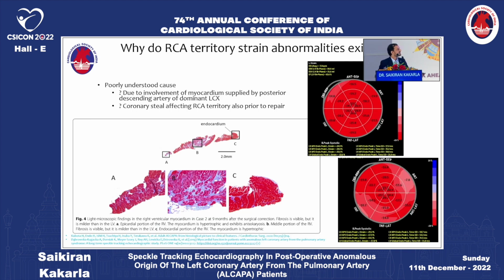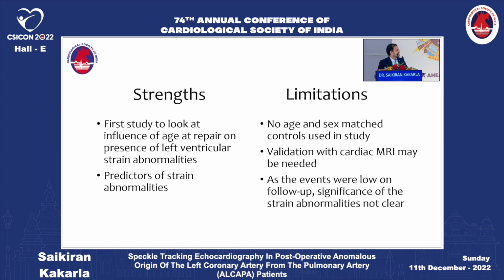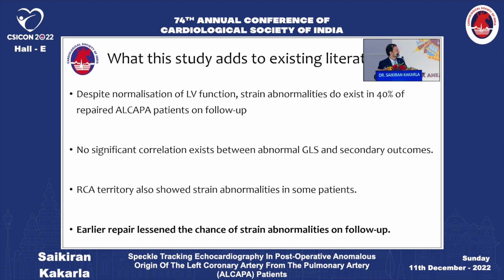We noted an interesting finding: even RCA territory strain abnormalities were present. Though ALCAPA is called a left system abnormality, post-operatively we found significant strain abnormalities, from mild to severe, in RCA territories as well. So the STEN-SAHA study is the first study to look at the age of repair and predictors of strain abnormalities. Limitations: we used meta-analysis data for age and vendor-specific normalized data, and MRI may be needed for validation. So this is what this study adds to the literature.